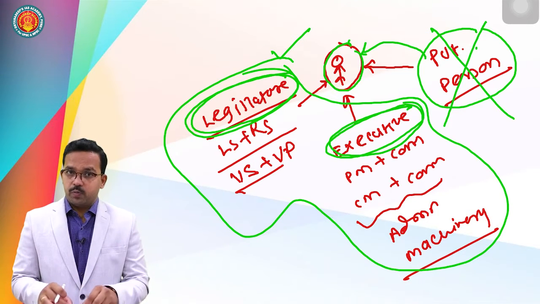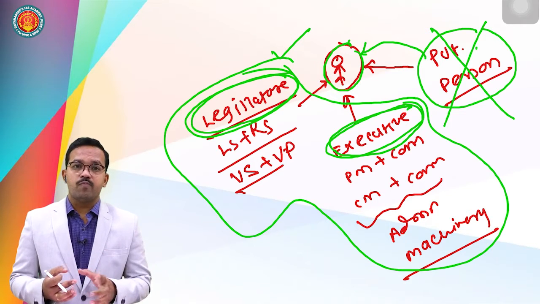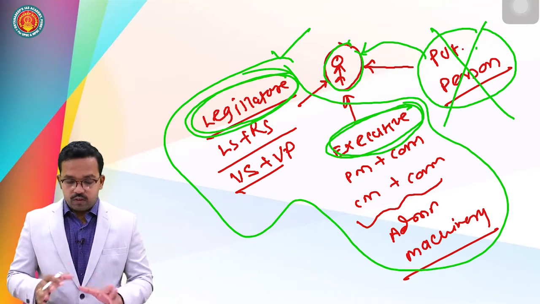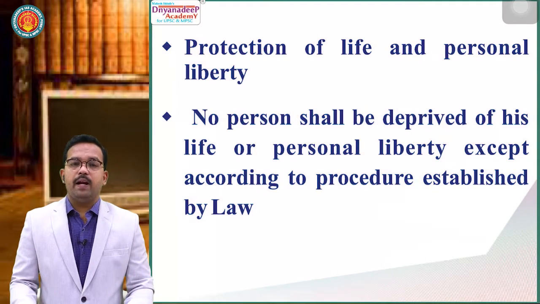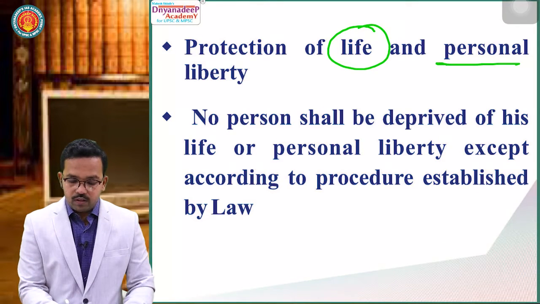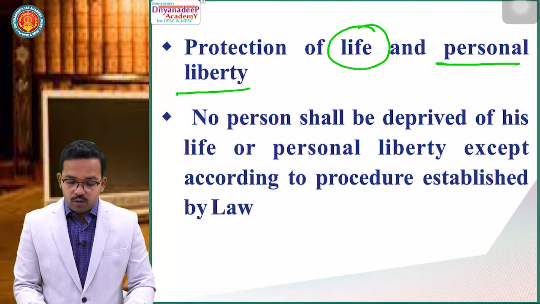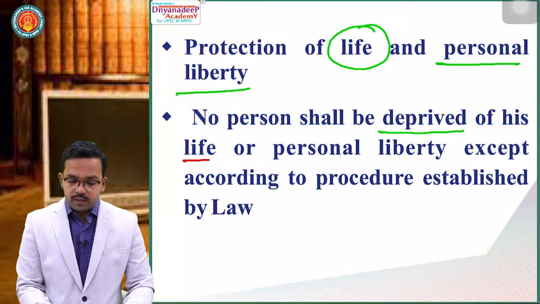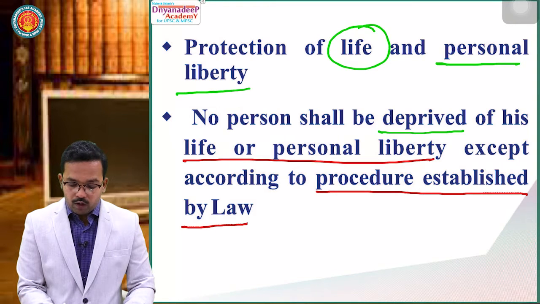First, try to understand the point which I explained just a few minutes back. So, go through this video time and again so that you get an idea. Now, we'll move forward to Article 21 and try to understand what it says. Article 21 talks about protection of life and personal liberty. It says, no person shall be deprived of his life or personal liberty except according to procedure established by law.